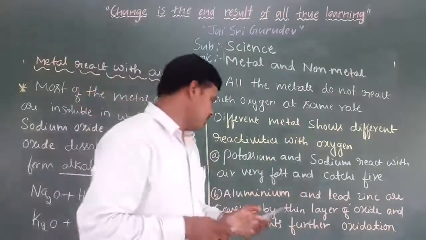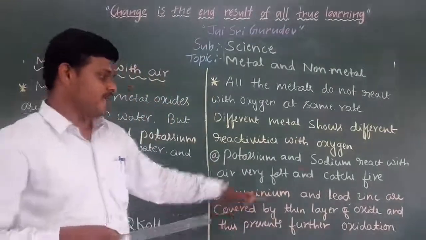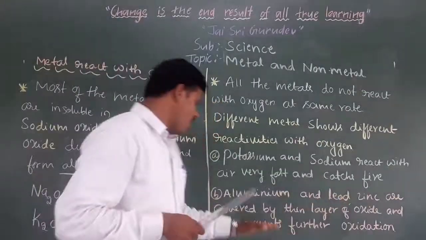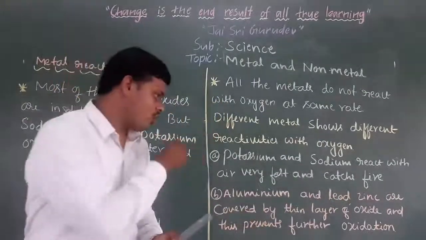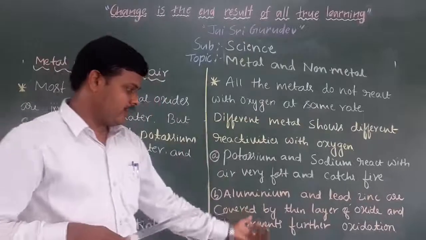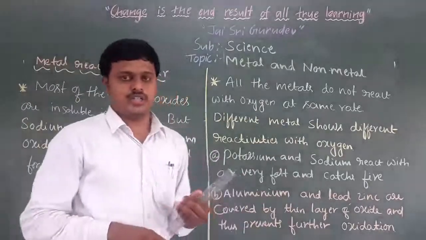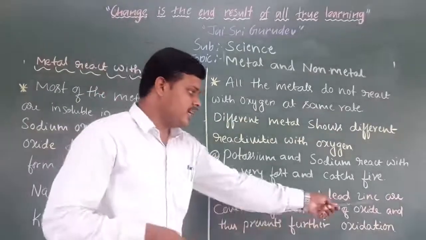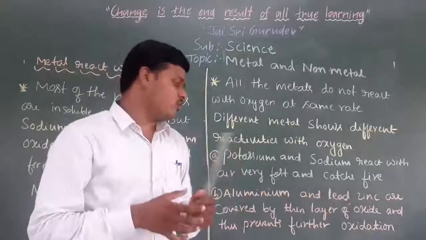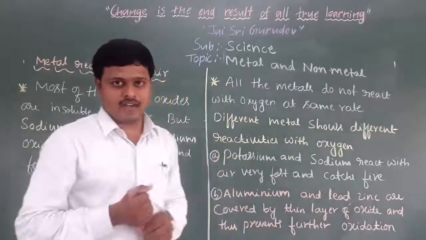Understood now? So the next one: aluminium, lead and zinc are covered by a thin layer of oxide, and this prevents further oxidation. In the case of zinc, one thing you have observed in our day-to-day life.